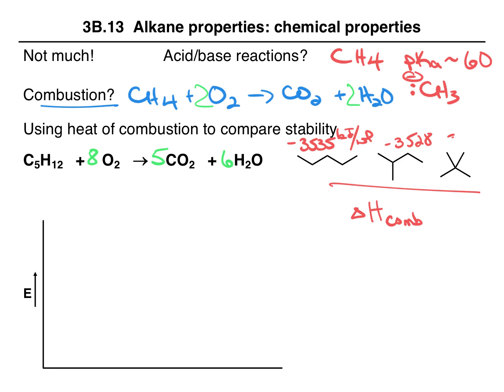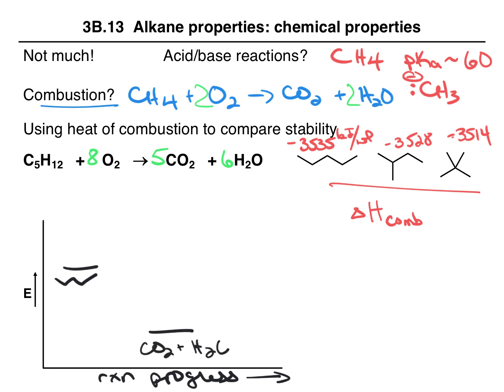2,2-dimethylpropane is negative 3514. Now, if we were to put this on an energy diagram, here's energy increasing in this direction, and this axis would be the reaction progress. If this represents the energy of pentane, then maybe this represents the CO2 plus water. And then this difference is 3535.